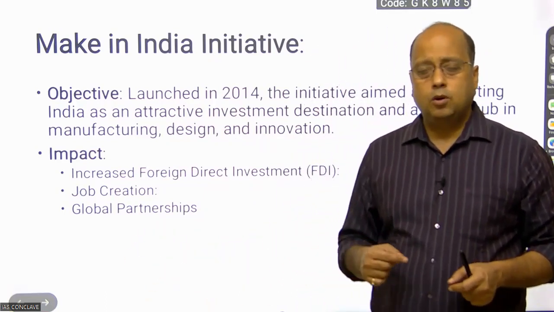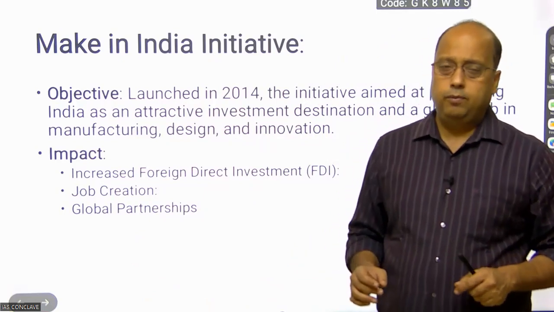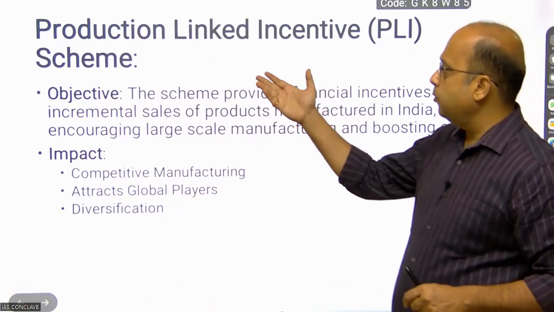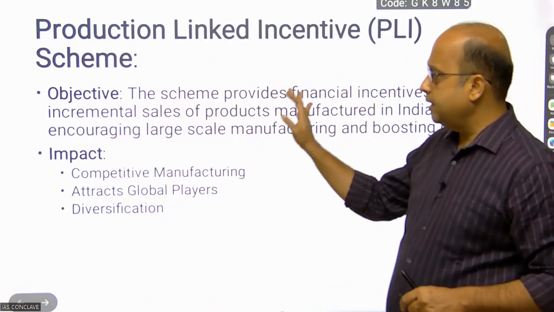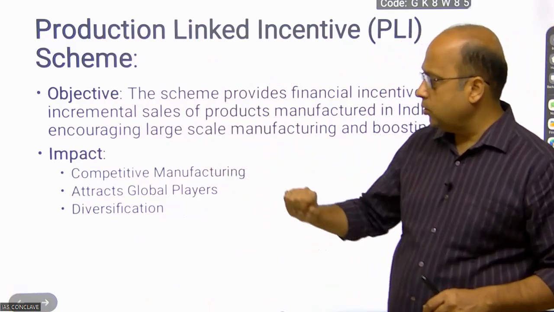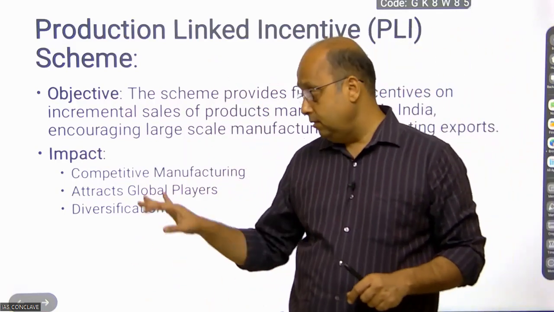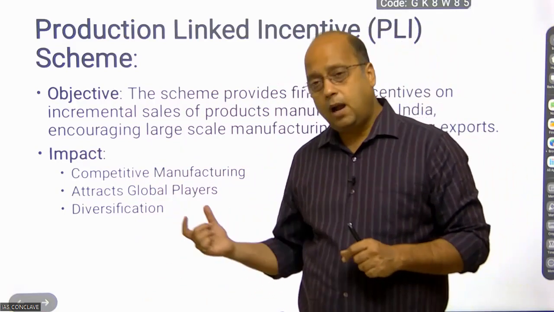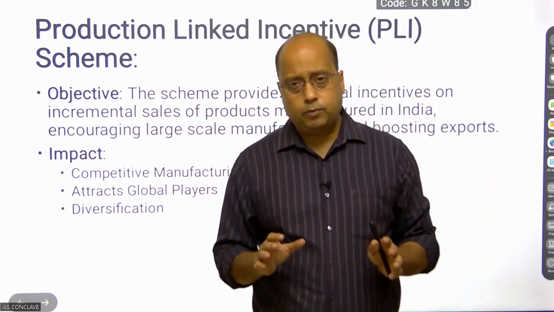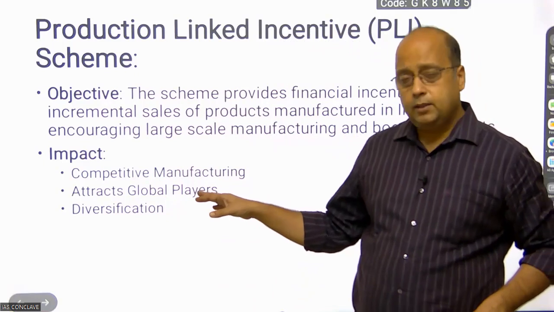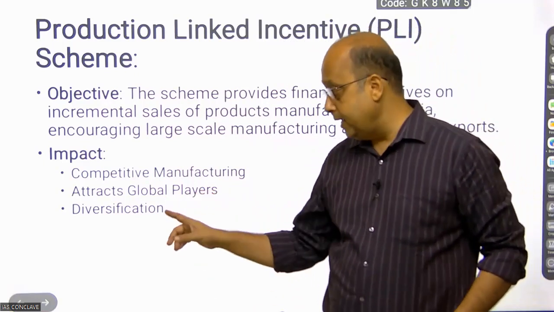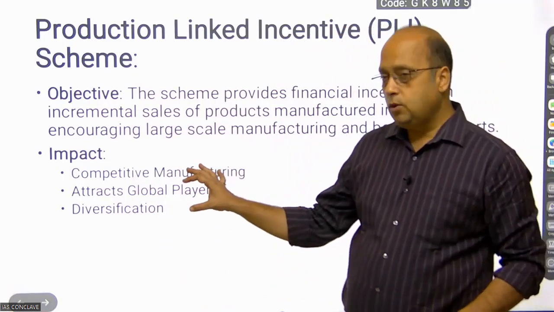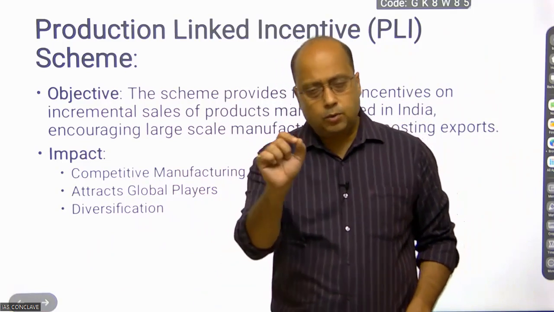A critical comment does not only require telling the failure points; we have to justify why they have failed. Then we have another program, the Production Linked Incentive, PLI scheme. There also you have to give some initial hint about the objectives and its impact assessment, and the moment the impact assessment starts, you start making your comment. You have to say how it helps in adding competitiveness to the manufacturing sector, how it helped in attracting global players, and in fact it really helped in diversifying the manufacturing sector, especially in MSMEs. You have to tell all these, and then make a critical comment. Critical means minute assessment.